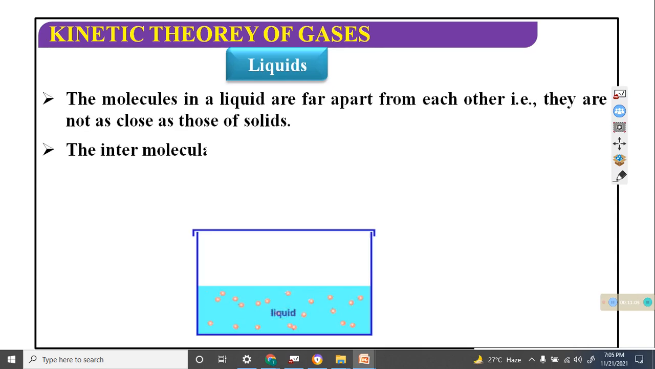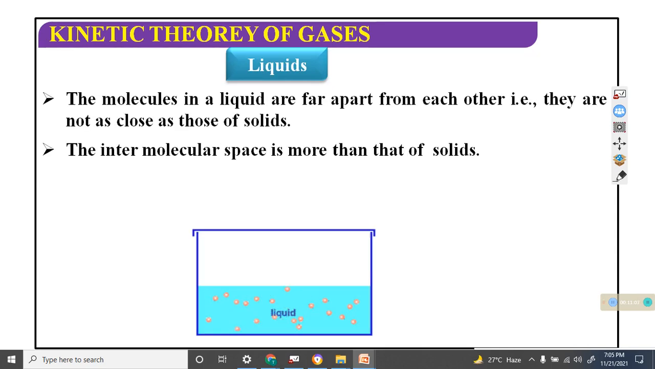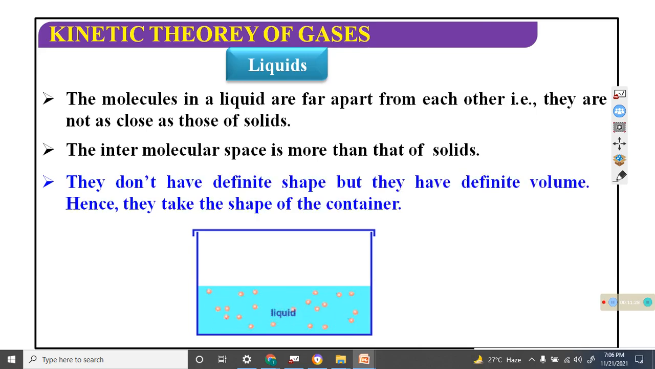Next, liquid. The molecules in a liquid are far apart from each other. Their molecules are a bit far apart. The intermolecular space is more than in a solid. They do not have a definite shape, but they have a definite volume. Hence they take the shape of the container.